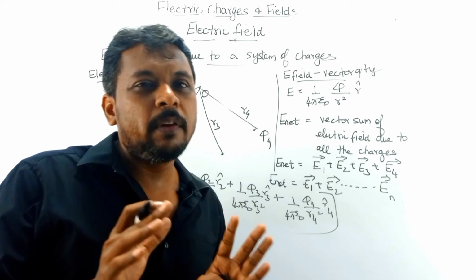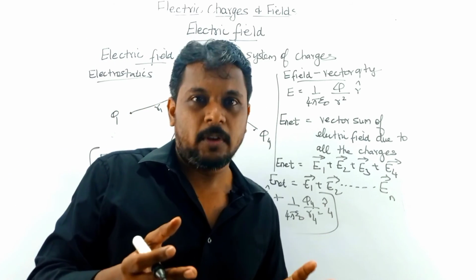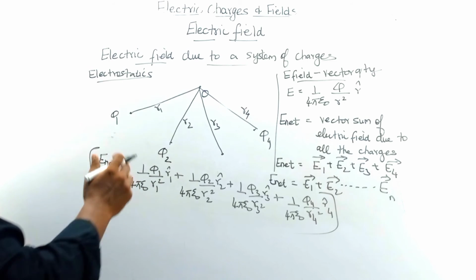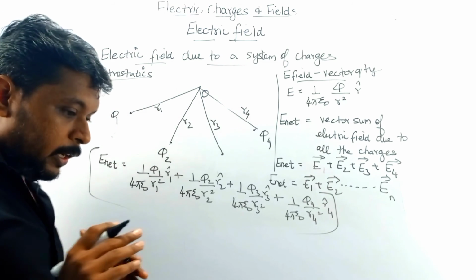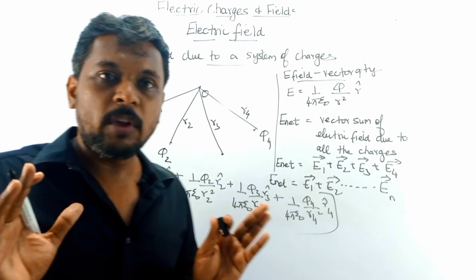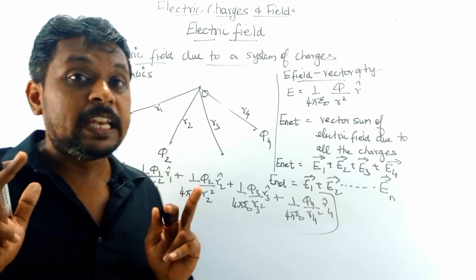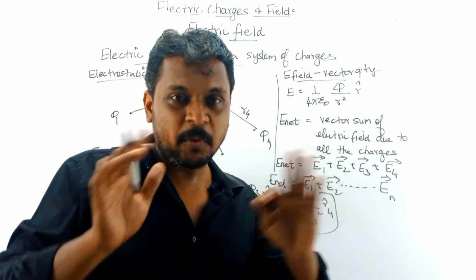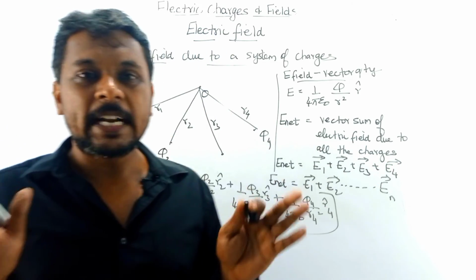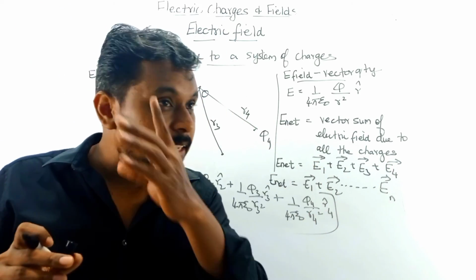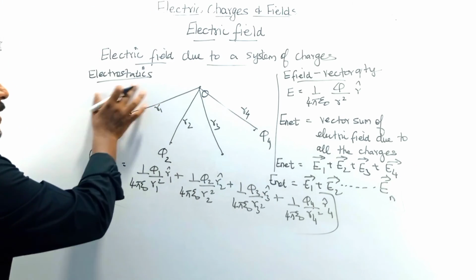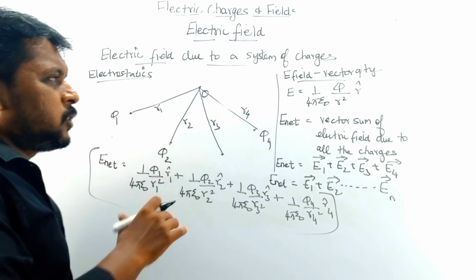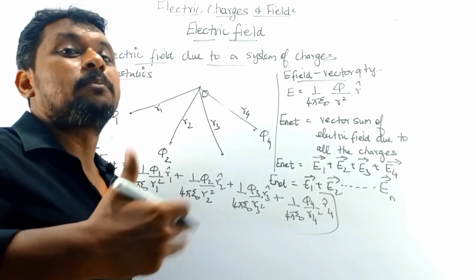Representing in terms of electric field is not that important, because electric field is more significant when we consider charges in accelerated motion. It has a significant role when the charges are moving, but here we are considering charges at rest.